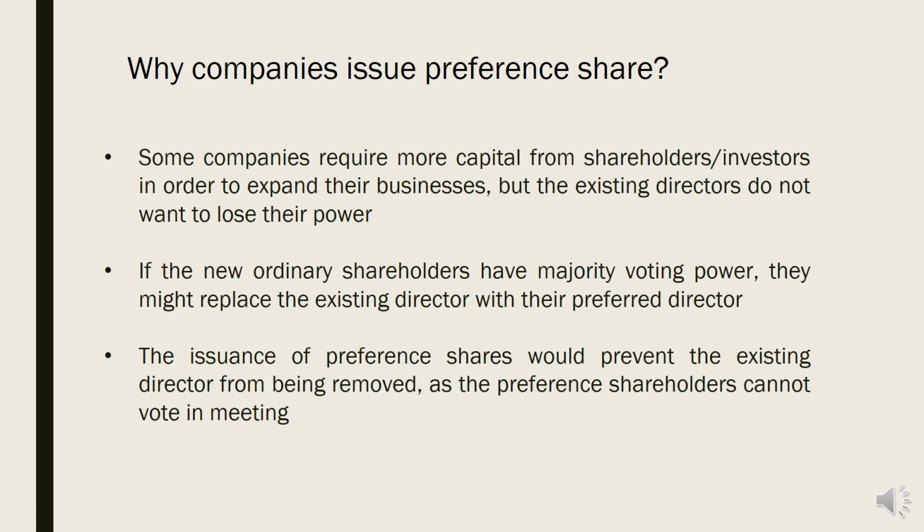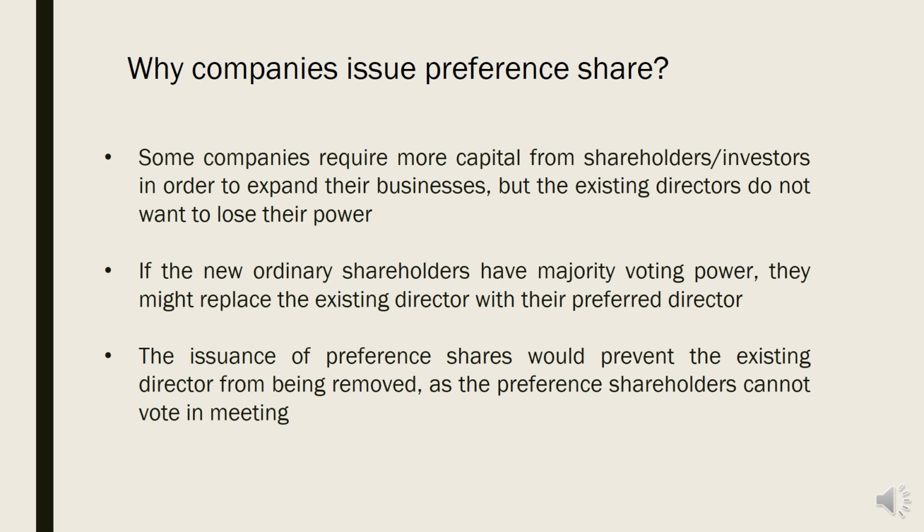Why? Because they are the shareholders. They are putting their money in the company. They put much money in the company, and of course, they want profit. So, of course, they will appoint someone that they believe can run the business better. The issuance of preference shares also would prevent the existing directors from being removed.